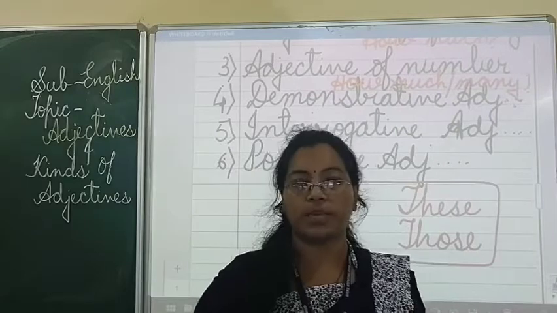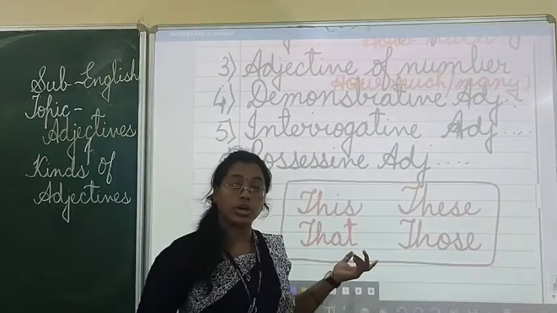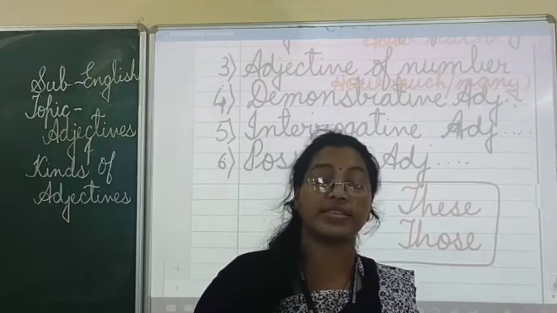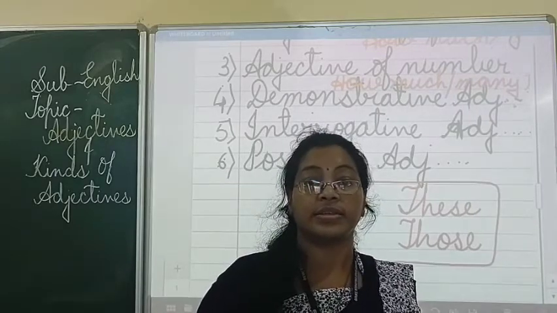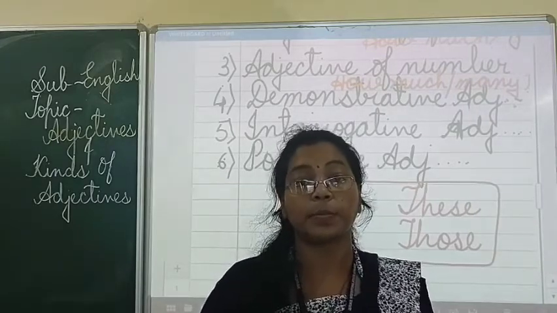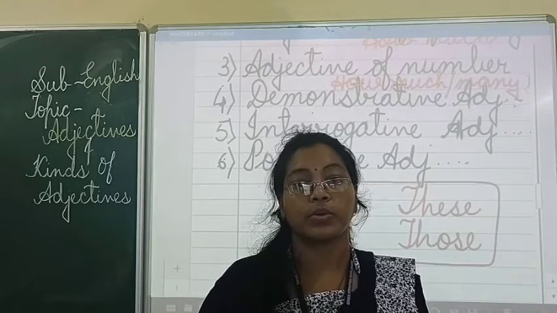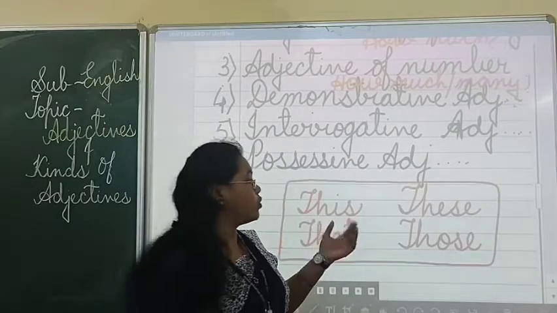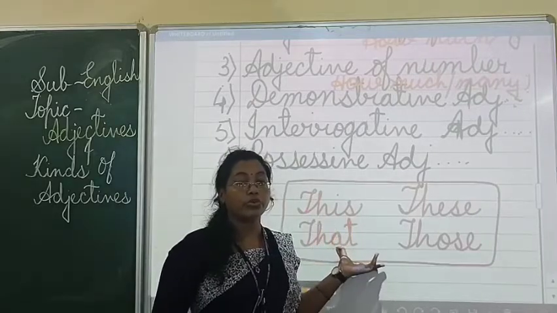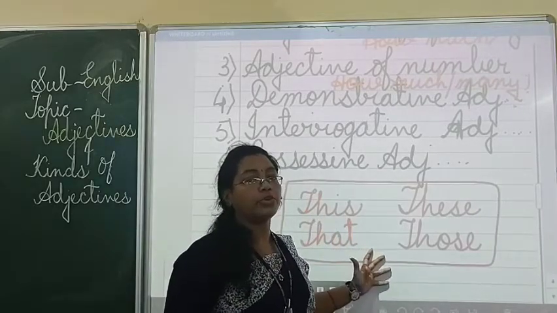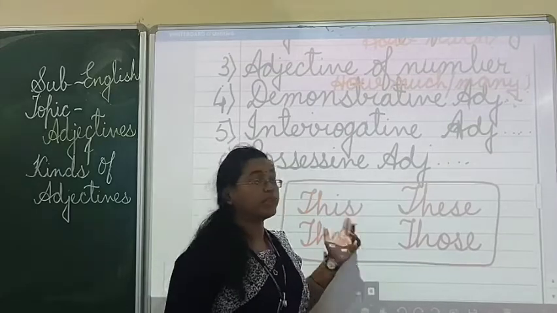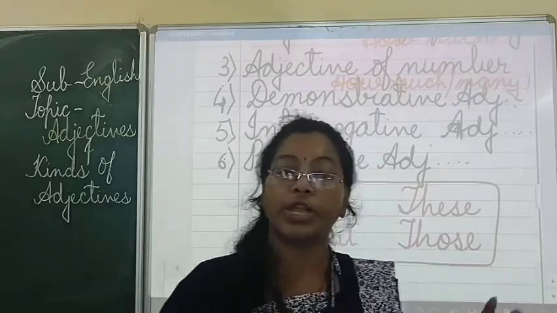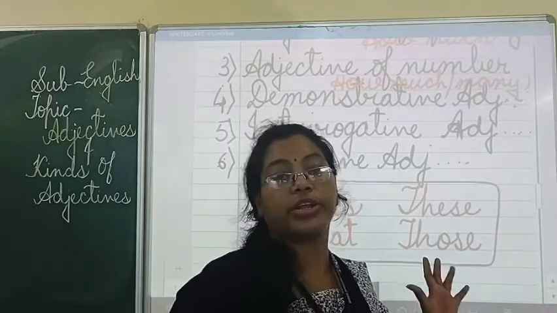We point out something. This is my book. That is my book. Those are the trees. These are the children. Okay. So now, just with a small brief, I want to clear it. I have already explained to you many times the use of this, that, these and those, and from the very beginning, from class 1, we are reading this.